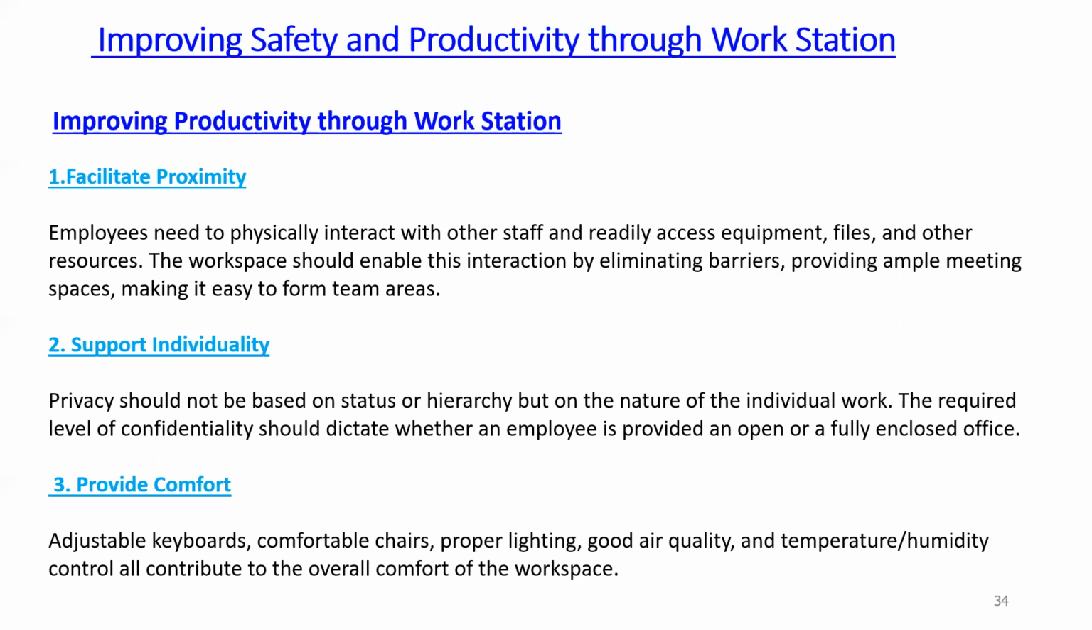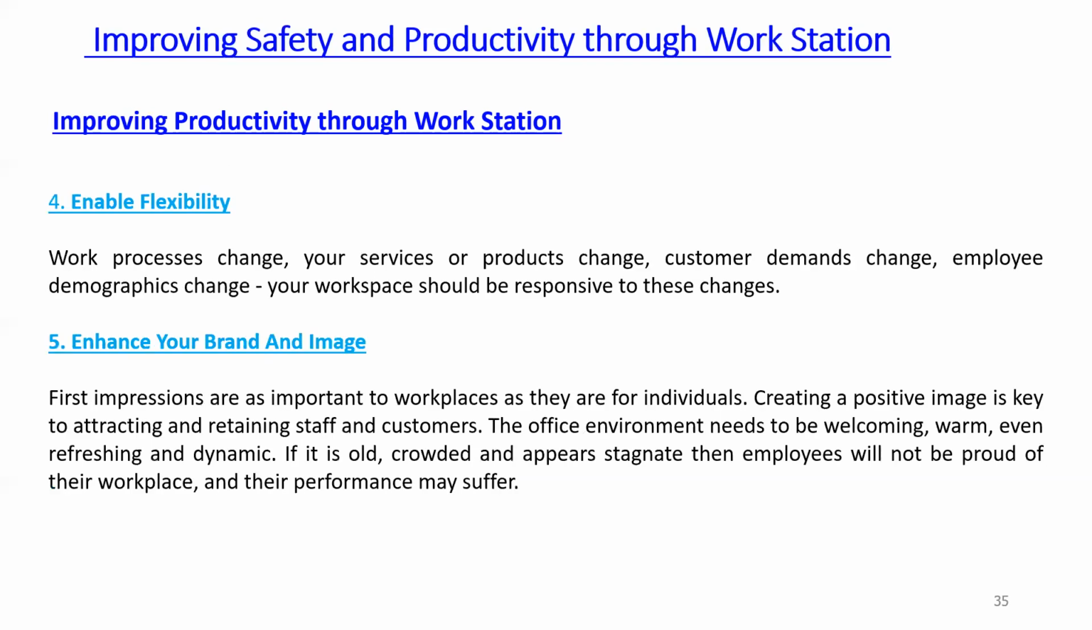Then support individuality. So privacy should not be based on status or hierarchy, but on the nature of the individual work. The required level of confidentiality should dictate whether an employee is provided an open or fully enclosed office. Then provide comfort. So we already talked about the light requirement, then the air quality requirement, the temperature or the humidity requirement, and the workplace environment. So all these parameters give you comfort.